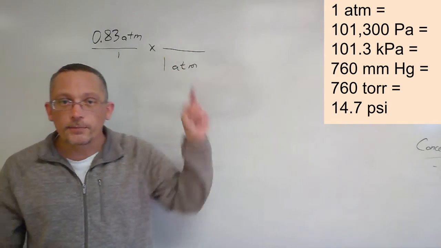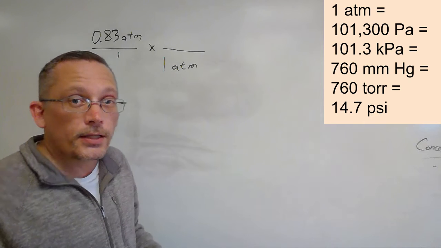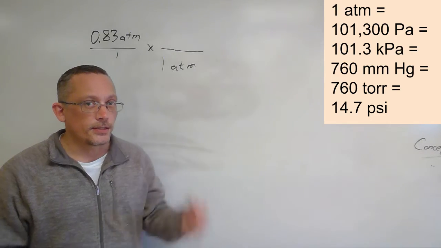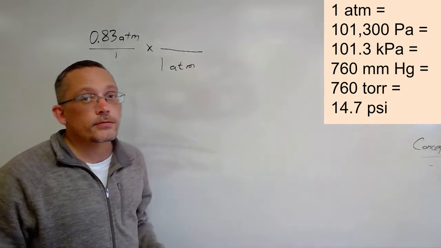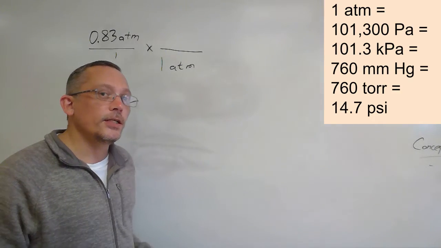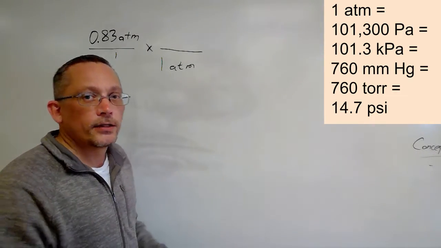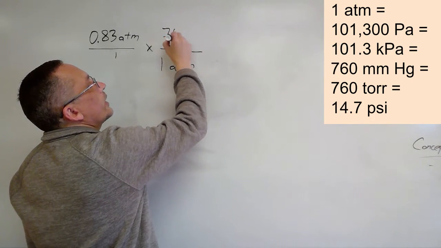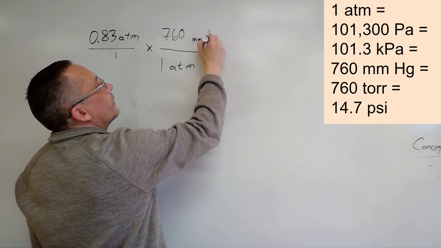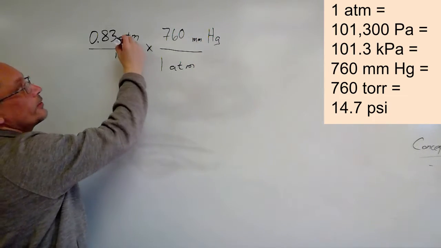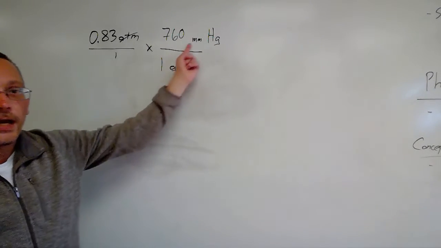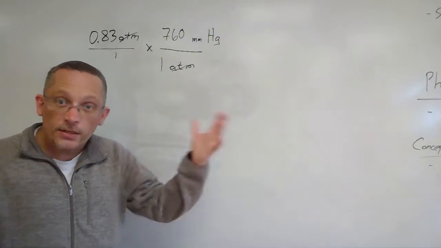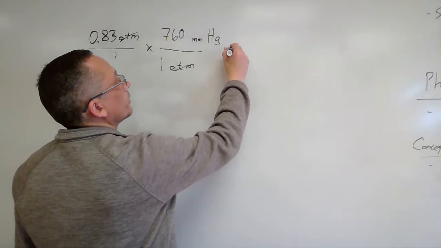Okay. And then the number that I'm going to put on top is going to be the one that has the unit that they asked me to find. And the question asked me to find how many millimeters of mercury is this? How many mmHg? So let's look at those numbers and find mmHg. If you can see, it says 760. So on top I'm going to put 760 mmHg. Right? You can see this unit cancels. And now I have what they asked me to find. They said, how many millimeters of mercury is this? Now I have millimeters of mercury. So I'm going to go ahead and do the math.